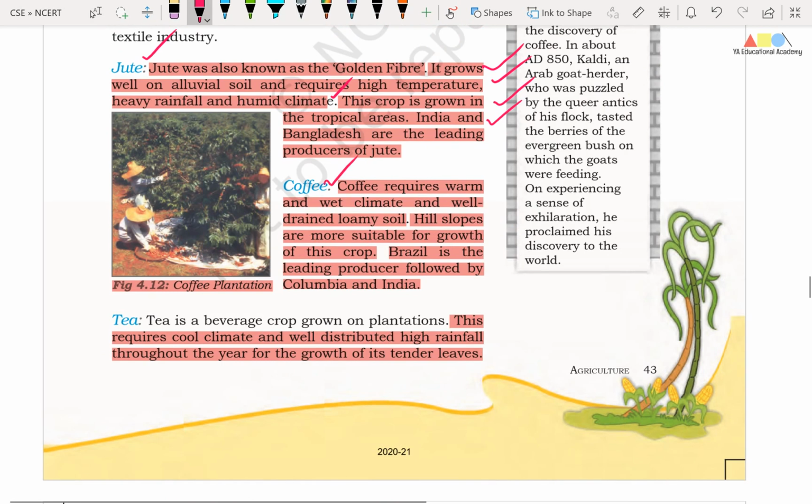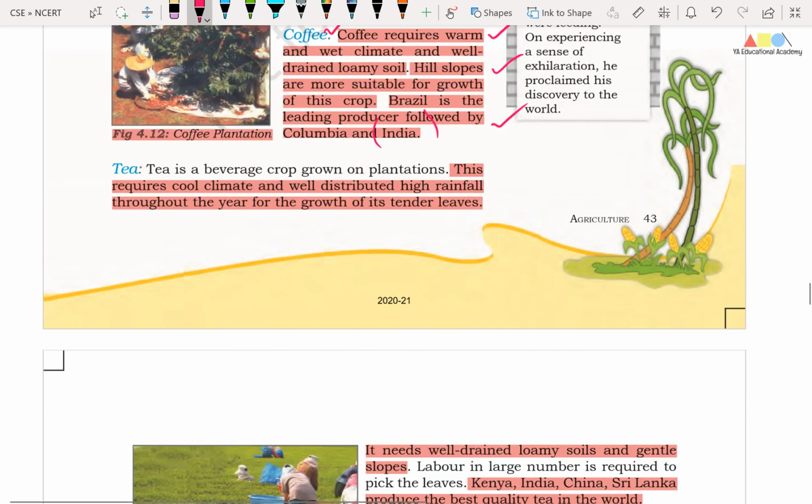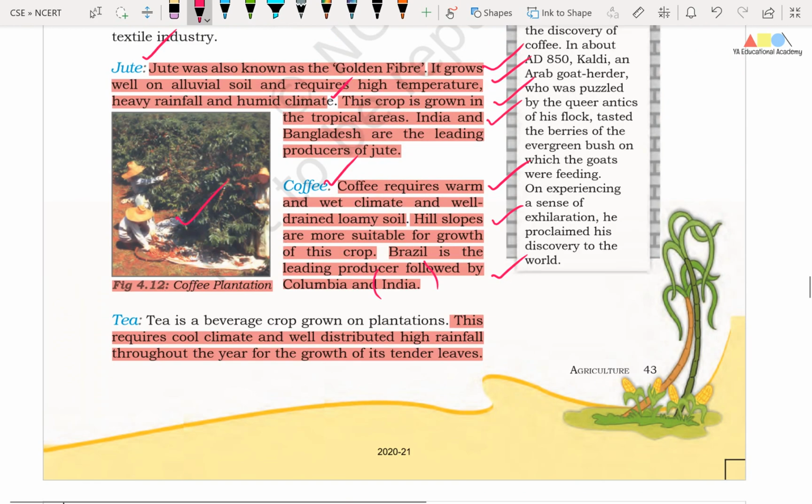Right friends, the next important crop is coffee. Friends, coffee requires warm and wet climate and well-drained loamy soil. Hill slopes are more suitable for growth of this crop. Brazil is the leading producer, followed by Colombia and India. Friends, in India, coffee is majorly produced on the Western Ghats, especially in Karnataka. Friends, in this picture 4.12, you can see coffee plantation.